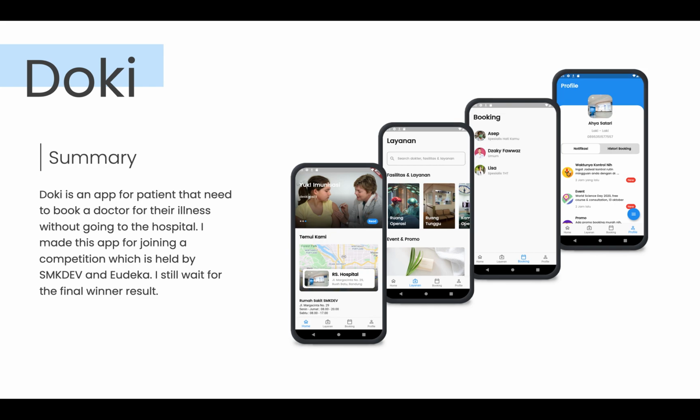In the service page, it contains a search field on the top of the screen to search for facility, service, and event. In the booking page, it contains lists of available doctors to book. And in the profile page, it contains information about the patient and shows history, booking, and notification.